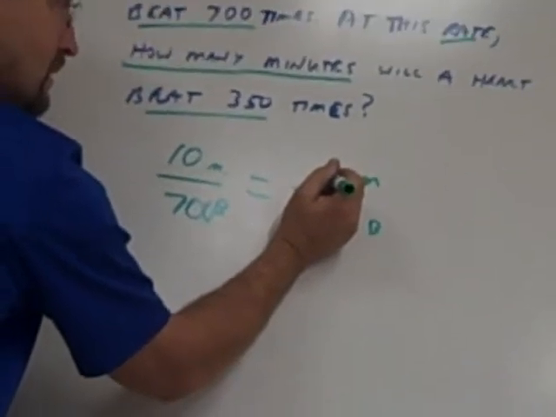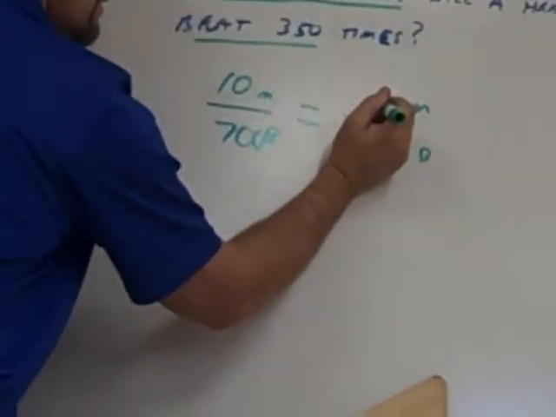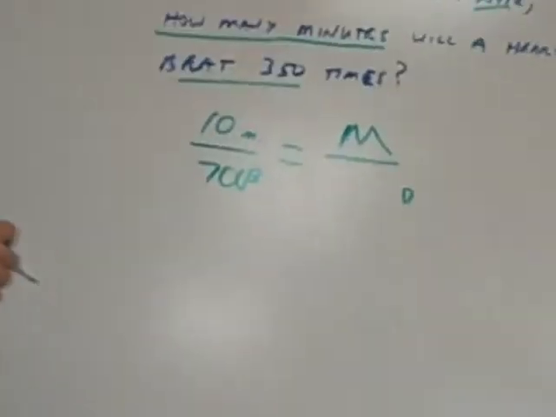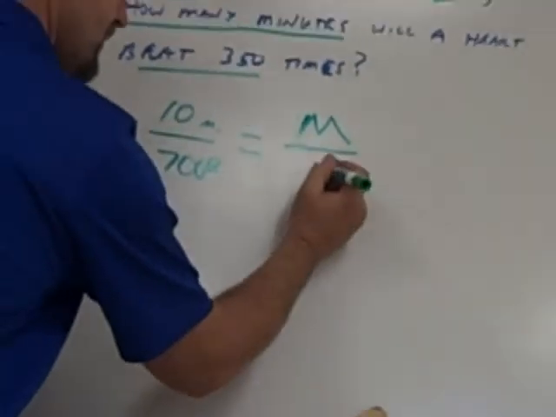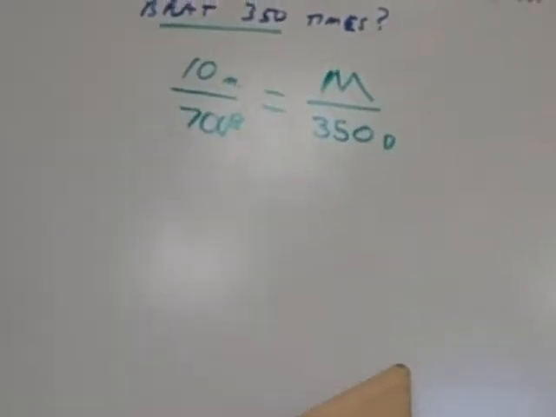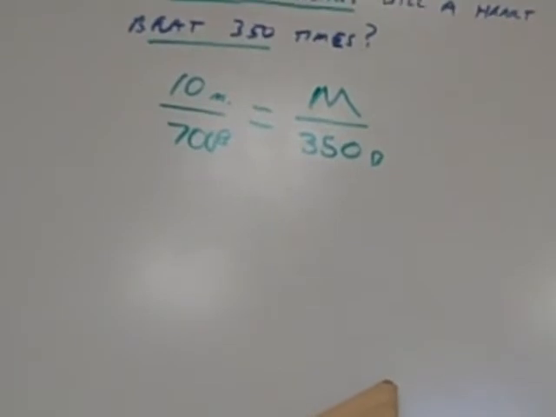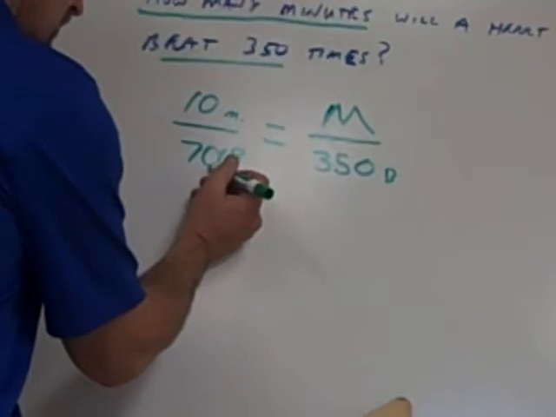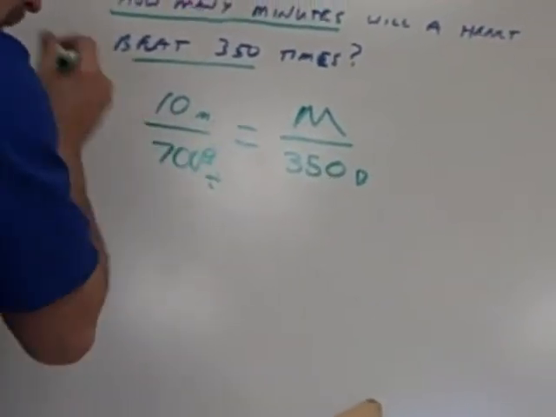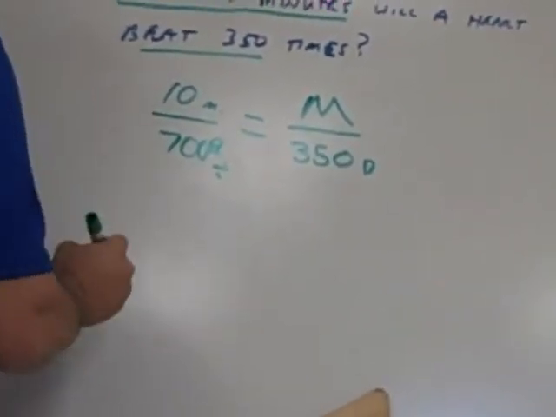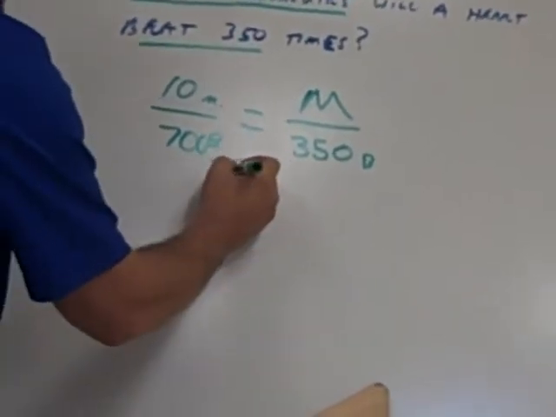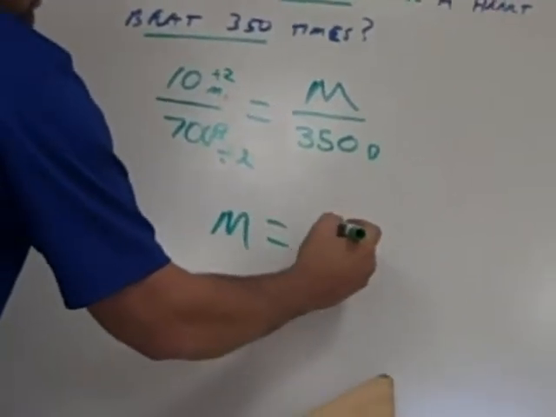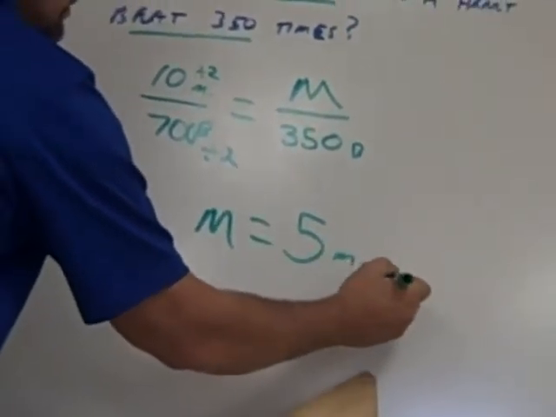No minutes. We don't have that. We're trying to find that. So what do we put? M. All right, I'll make my variable be M then, for minutes. 350. Do we have a proportion with a missing part? Yes. So, Ron, what do we do? You find out how many it took. You can divide 700 by 350. No, by 2. All right, divide by 2, so do this one by 2. What do we get? 5. M equals 5 minutes.